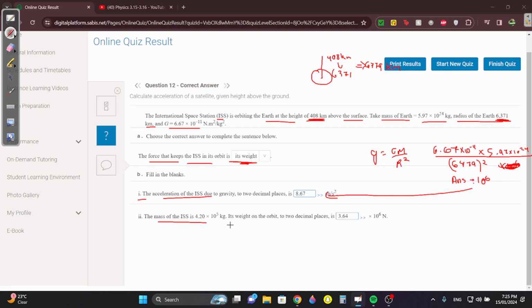Okay, another thing, the mass is this. What is going to be the weight? Weight is mg, meaning 4.2 times 10 to the 5 times g, which we found 8.67, and you get 3.64 times 10 to the power 6.